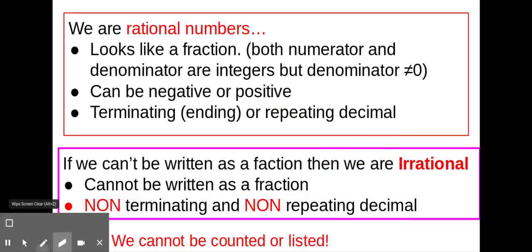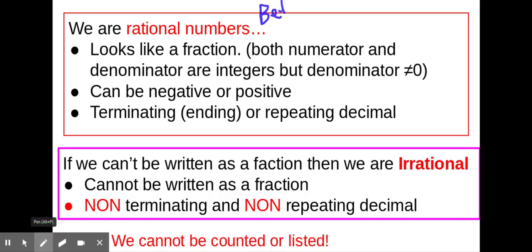Now, there are many other numbers between the integers. So between 0 and 1, we have, for example, 1/2. And between 0 and 1/2, we have 1/4. Between 1/4 and 0, we have 1/8, and so on. It's very dense between 0 and 1. There are infinite numbers between 0 and 1. We call these rational numbers. And yes, they do look like fractions.